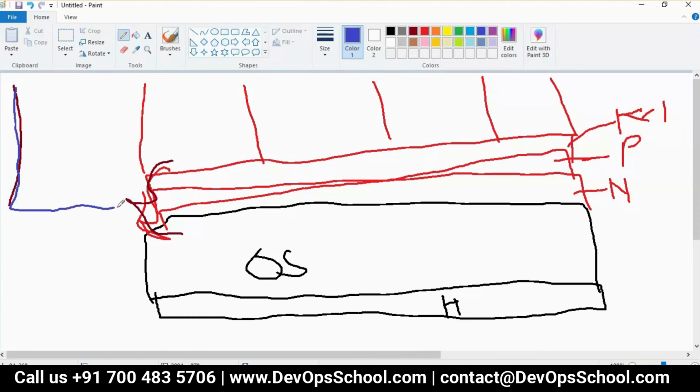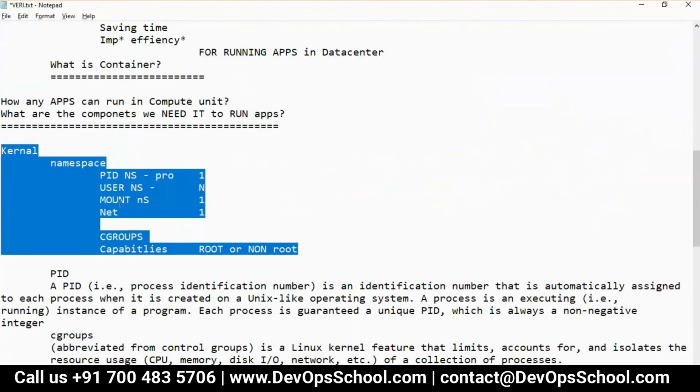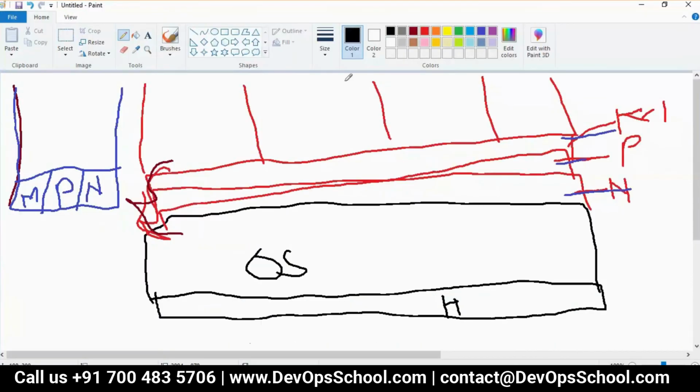Guys, this user I'm creating, and you know what I'm doing? This user is not assigned this mount, this process map, and this network. This user got their own mount, their own root file system, their own process map starting with 0, 1, 2, and their own network. You must be wondering how come? Guys, think. All these things are there in the kernel.